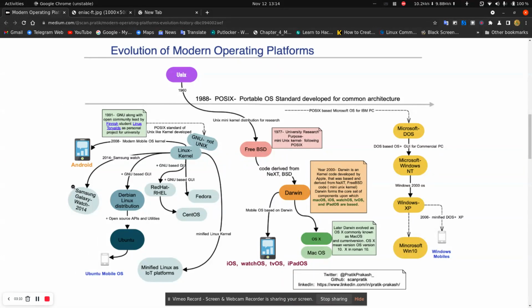Now let's talk about operating system and user interfaces. Commonly we have three interfaces, that is text user interface, graphical user interface and web user interface. First, let's talk about the text user interface. It is the first interface of an operating system, which the old operating systems like MS-DOS were based on. They are the first operating systems introduced.